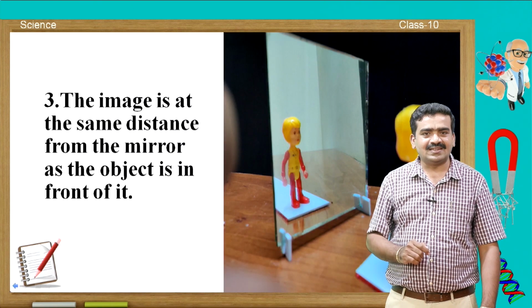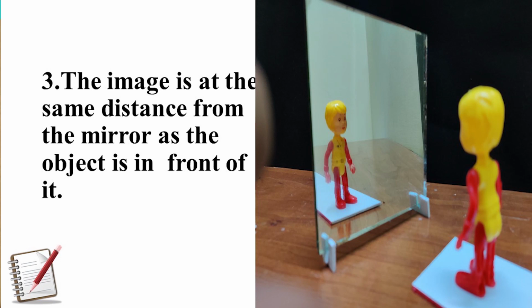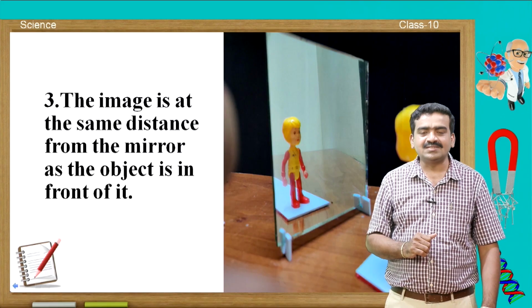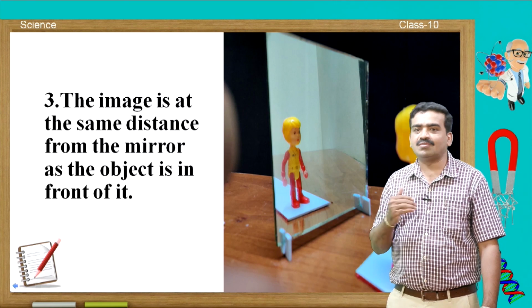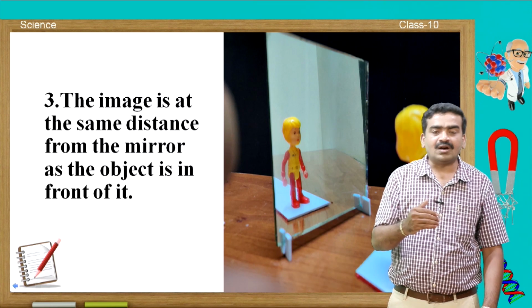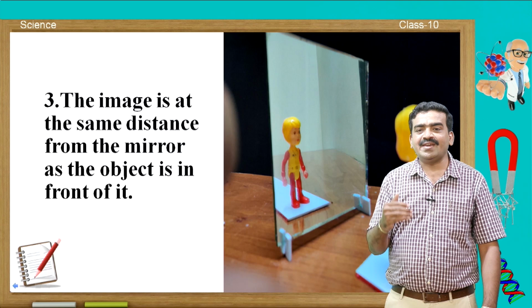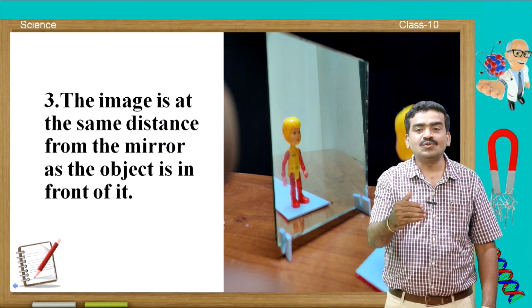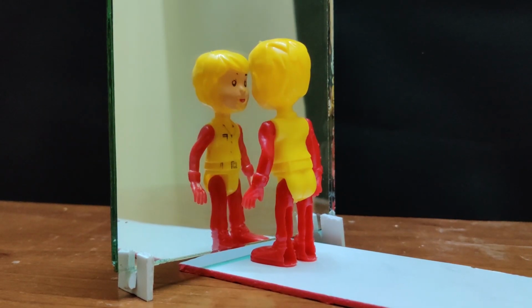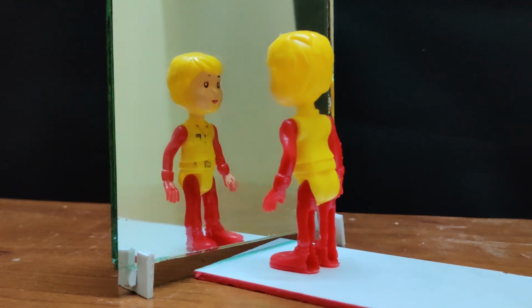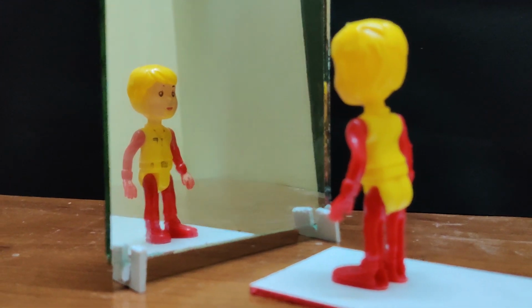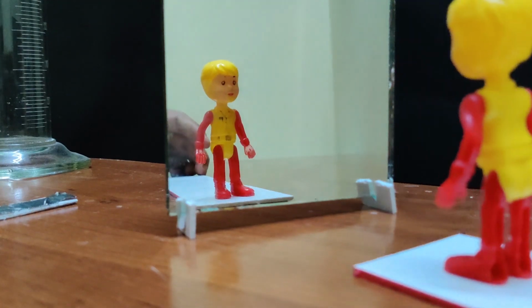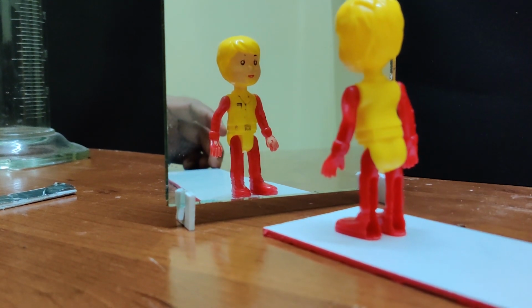And the third nature is the image is at the same distance from the mirror as the object in front of it. That means, if we move towards the mirror, the image also comes towards us, and if you move away from the plane mirror, the image also moves behind the mirror. See, this is how an image is formed when the object moves towards it or moves away from it. You can notice the same in your home also.